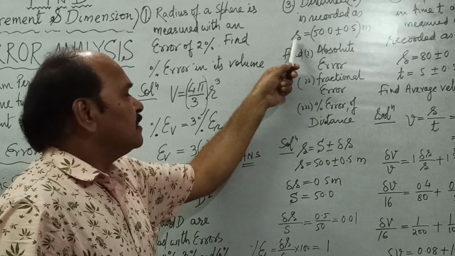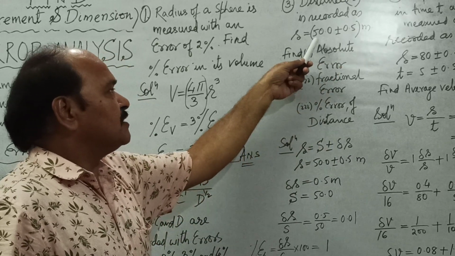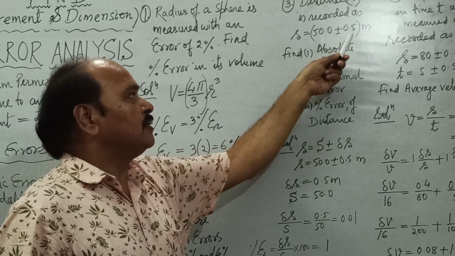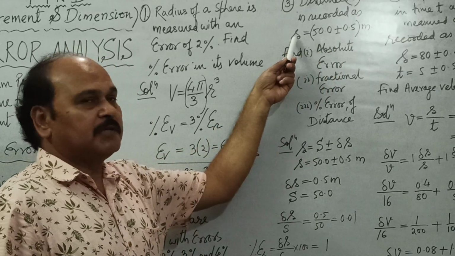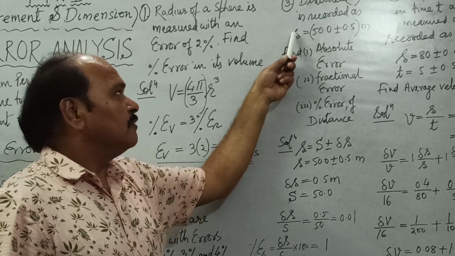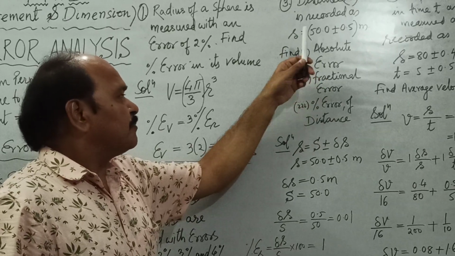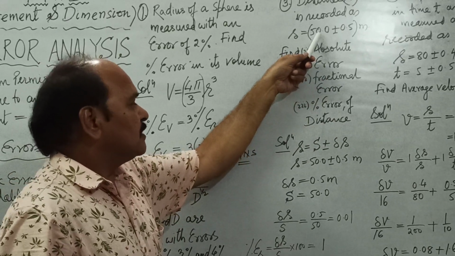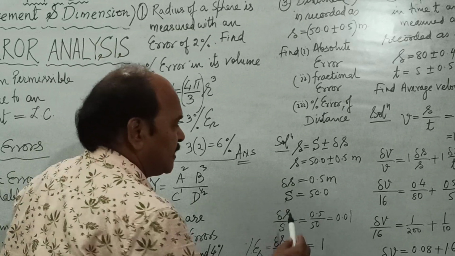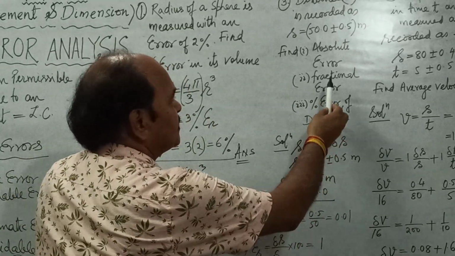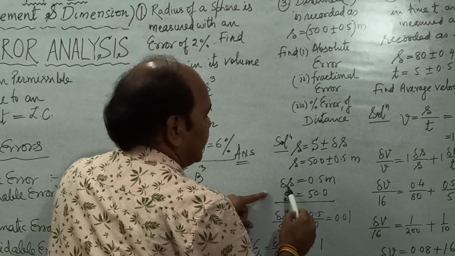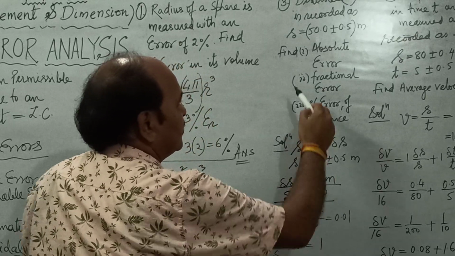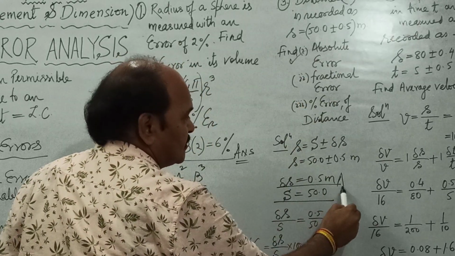In this notation, this is the absolute value, this is the absolute error, this is of course the measured value. Well, so what is the absolute value? 50. What is the absolute error? 0.5. So the very first answer, absolute error, is this.